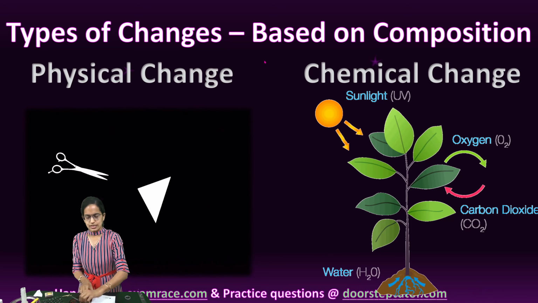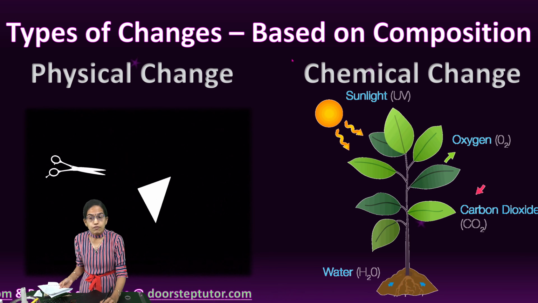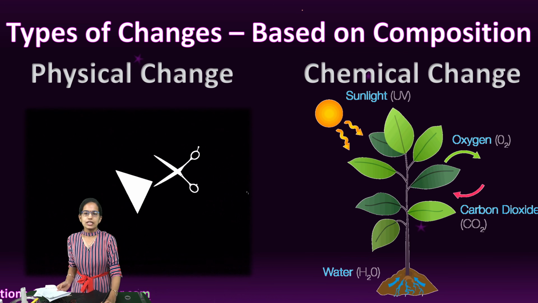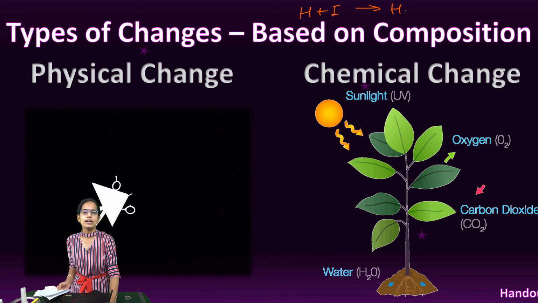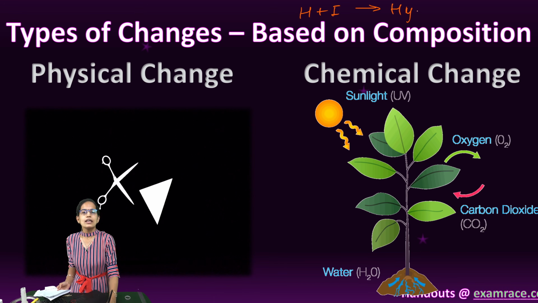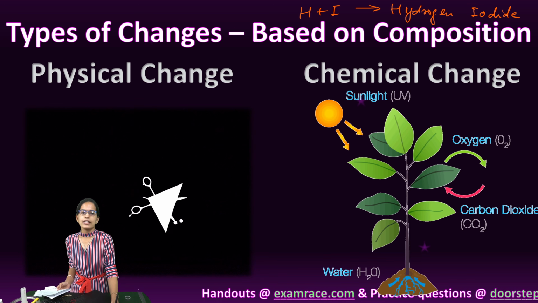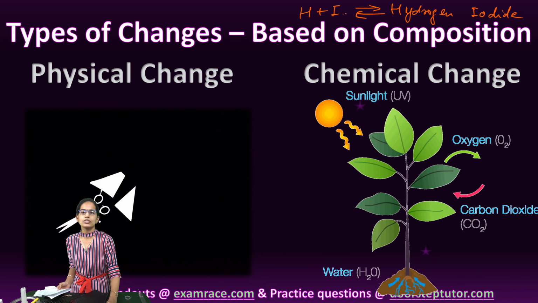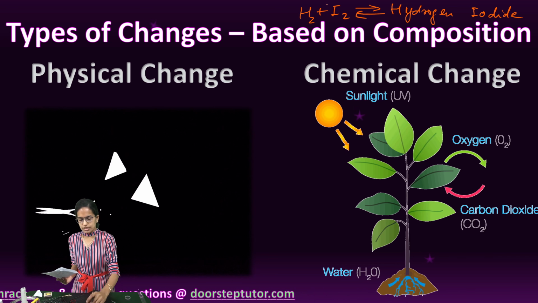What can be an example of a chemical change which is reversible? The change is very simple. Hydrogen plus iodine would give me hydrogen iodide, and when I do a reverse of it, this hydrogen iodide would again lead to hydrogen and iodine. So this is a reversible change.